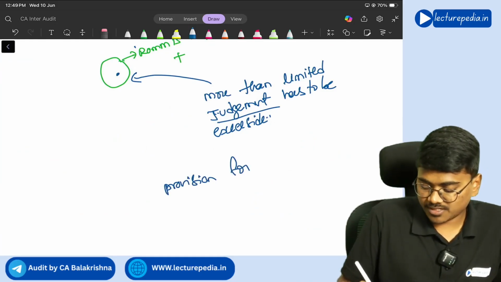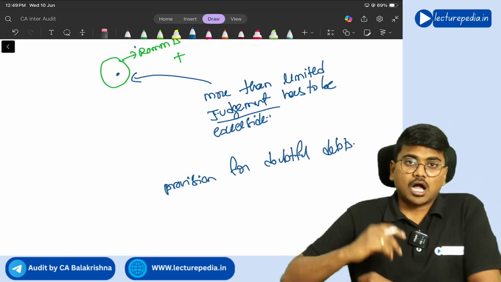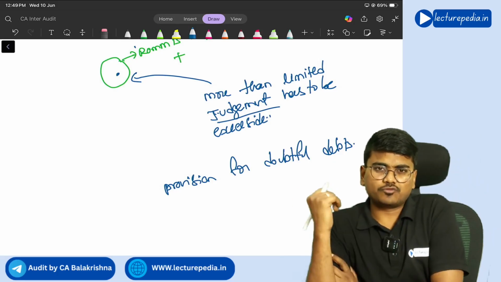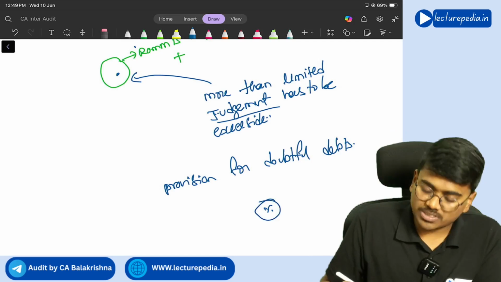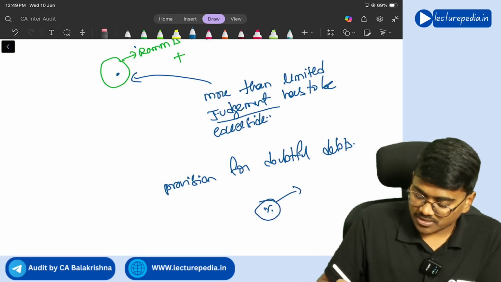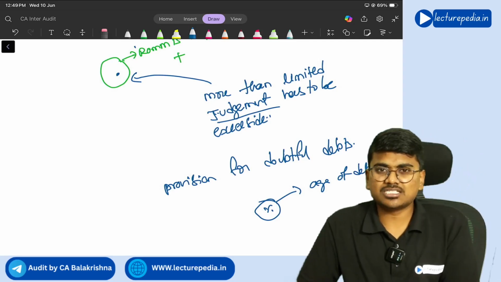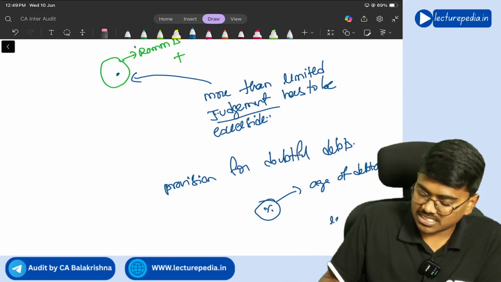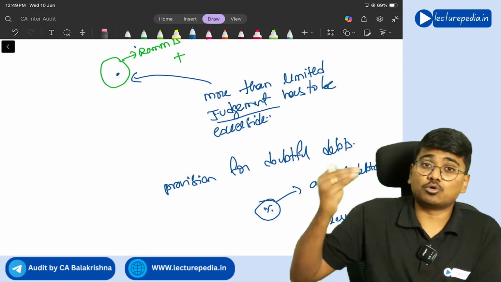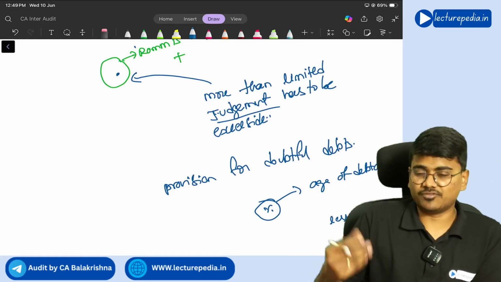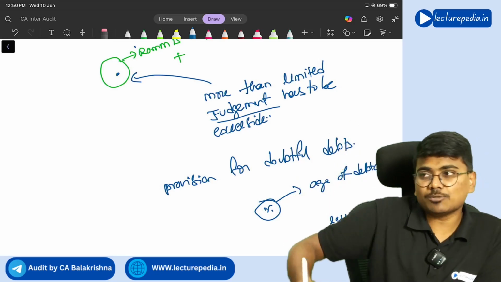provision for doubtful debts. Now, how much provision will you provide for doubtful debts? How much percentage of provision will you provide? The percentage of provision that you provide depends on the age of debtor. If the debtor is outstanding for 30 days, provision will be less. Some 5%, 10% you will provide. If the debtor is outstanding for more than 90 days, provision will be more. Some 50%, 60% you will provide. So based on age of the debtor, provision will vary.